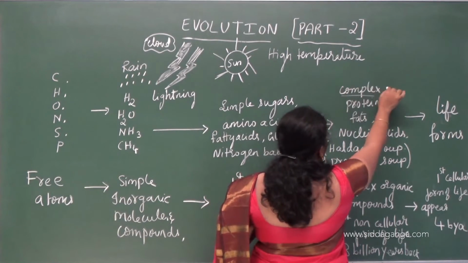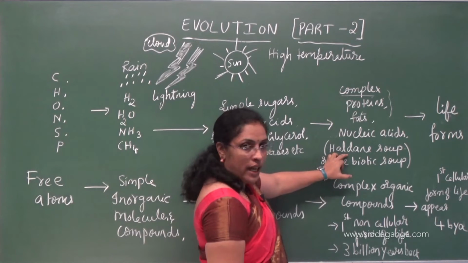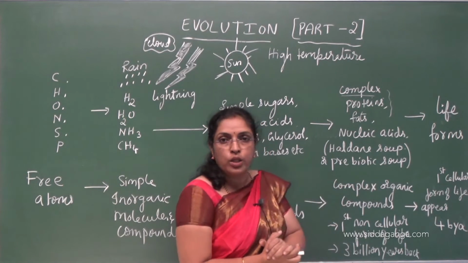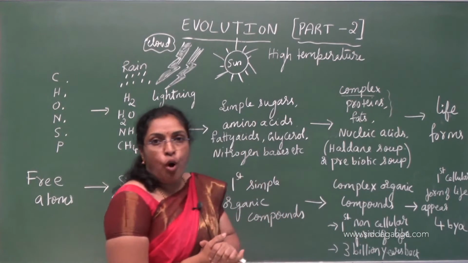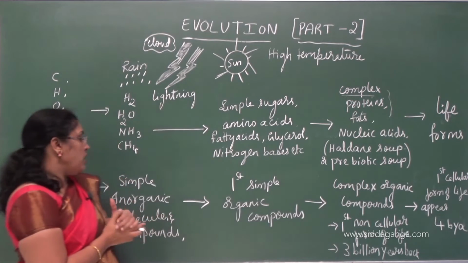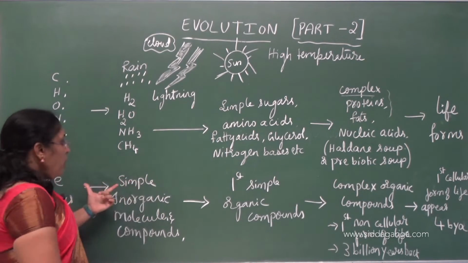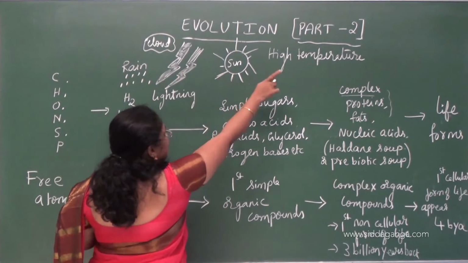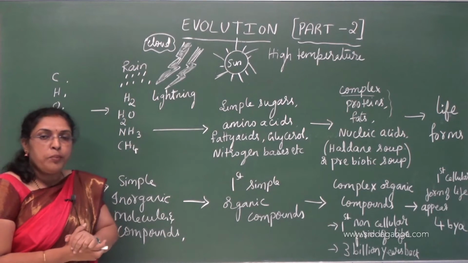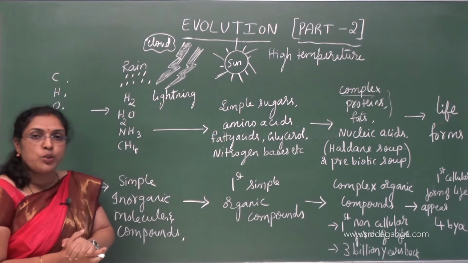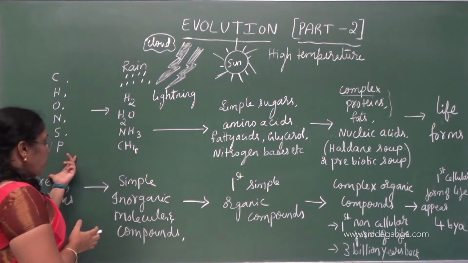That composition of these complex organic compounds in the sea is called Haldane soup or prebiotic soup. So this gave rise to life forms. See here, free atoms gave rise to this. So all this happened in the presence of these conditions. Understood? Lightning, rain and high temperature are responsible for this formation from simple to complex.